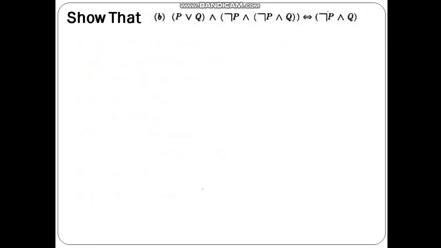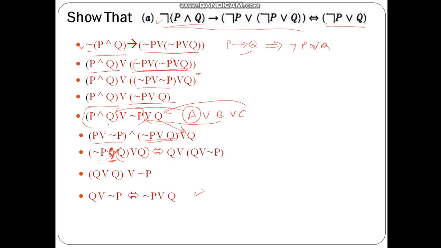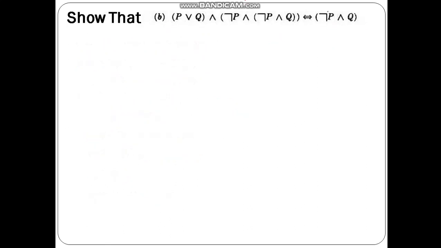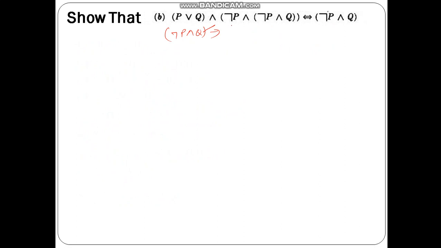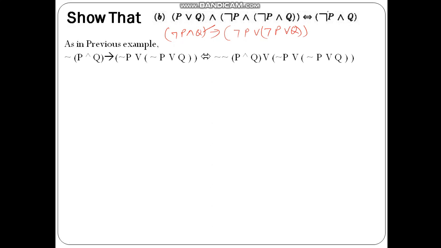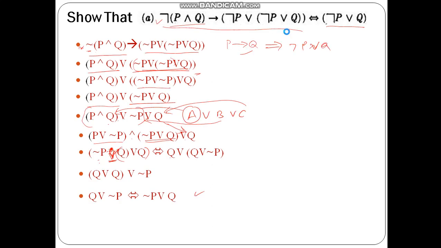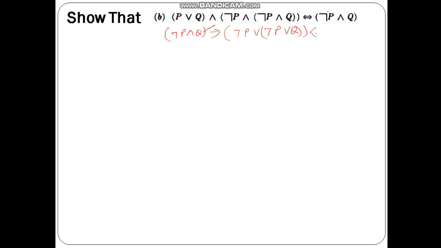Let us try to solve another one. Before solving it, let me write it. So it is not P and Q implies not P or Q, and this is equivalent to not P or Q. So here it is not P and Q. We want to prove that this is equivalent to not P or Q.